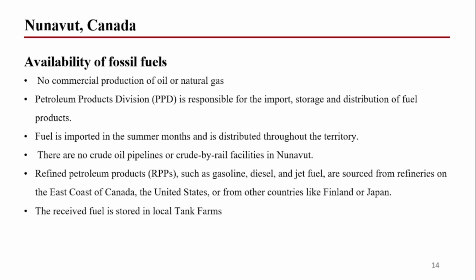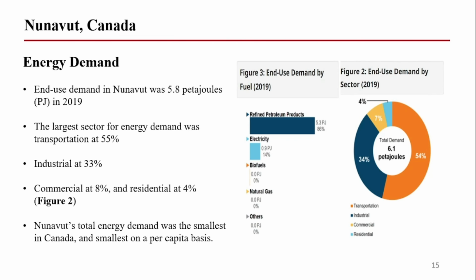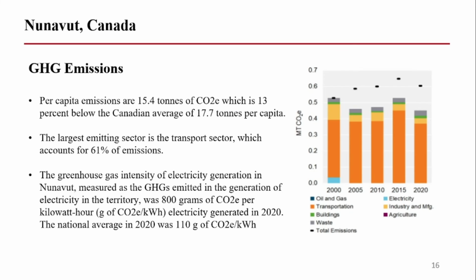As far as availability of fossil fuel is concerned, in order to meet their energy demand, they import refined petroleum products in the summer months and store them in local tank farms so that they can use them in the winter season. So for energy demand, Nunavut is completely dependent upon refined petroleum products. The largest consuming sector is transportation, followed by industrial, then commercial, and then residential.